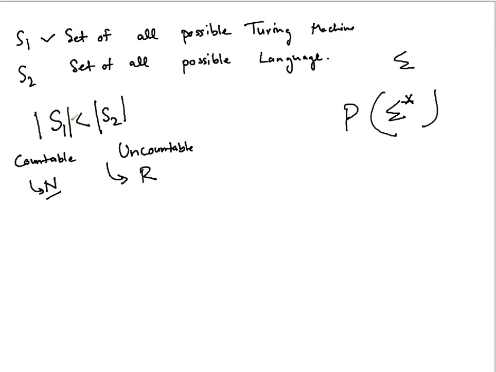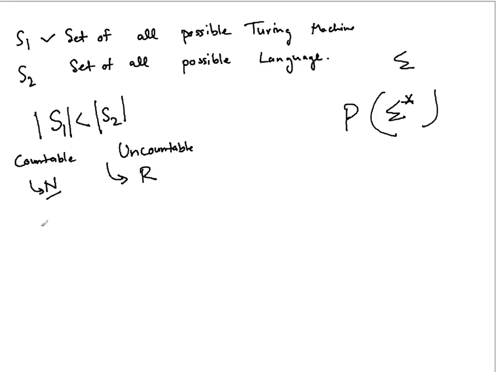So if you try to establish a mapping between S1 and S2, you will not be able to prove the onto part. There will be elements in S2 which are not the image of any element from S1, which will prove that there are some possible languages for which you don't have any Turing machine. Okay, so we'll come to that part.